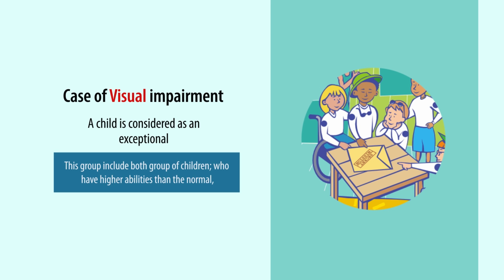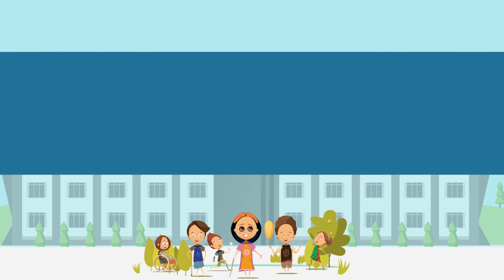This group includes both children who have higher abilities than the normal children, as well as the children who possess comparatively lesser abilities than the normal ones. Thus, when we use the term children with exceptionalities, it includes both individuals. That means those who have higher abilities as well as those who have lesser abilities. Similarly, we can have other examples to better understand differently able learners. And here we can take the example of visual impairment.